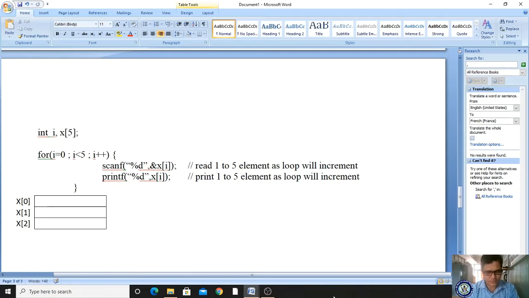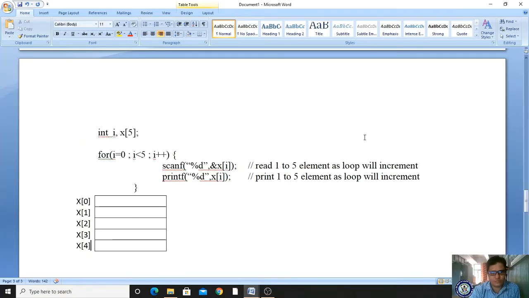Then x of 2 location, x of 3 location, x of 4 location. Got it? Whenever you declare a variable like this, memory automatically creates 5 different locations. It will consume 2 bytes for each element.